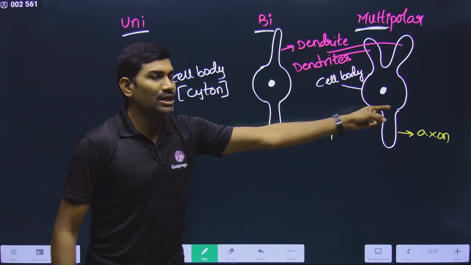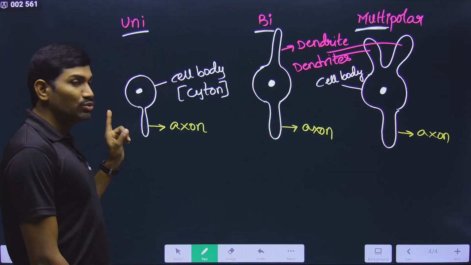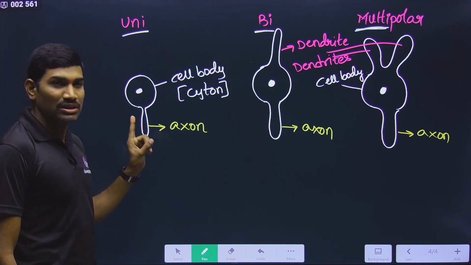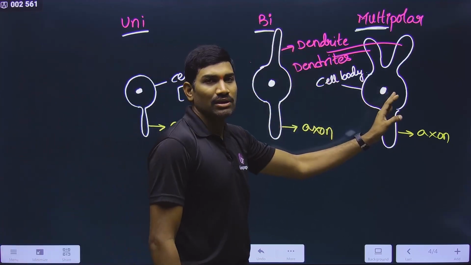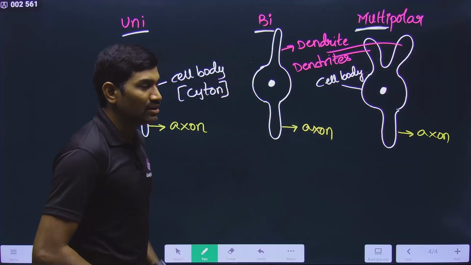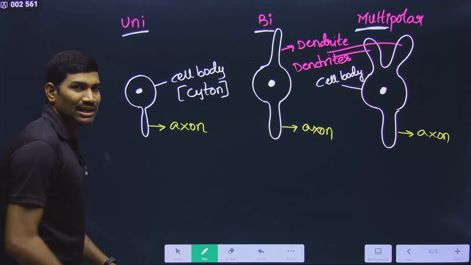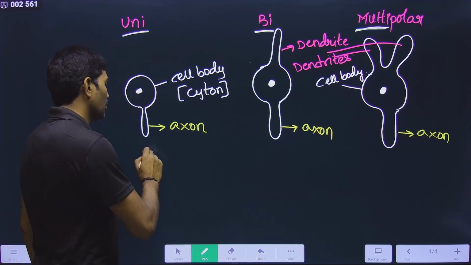So in all the types of neurons, cell body is compulsory. If it is unipolar, the single process is axon. Bipolar will have one axon and one dendrite, and multipolar will have one axon and many dendrites. This is how you need to write, and not only just the names. In NCERT they gave examples of locations where they are present.